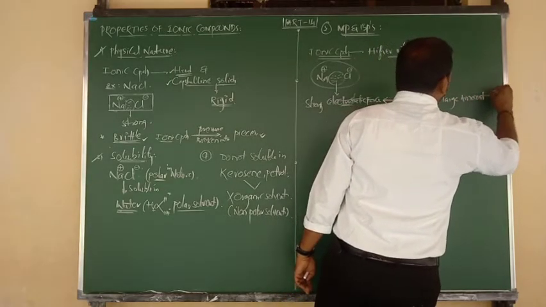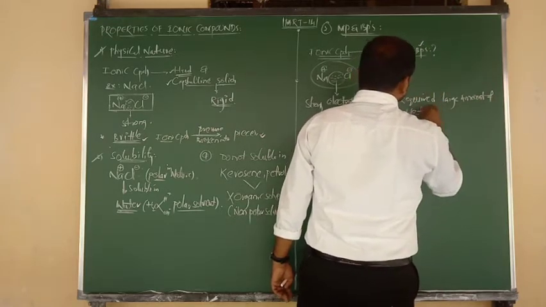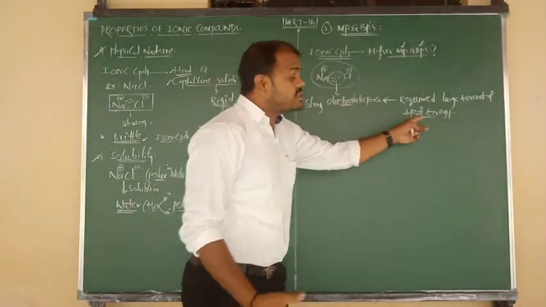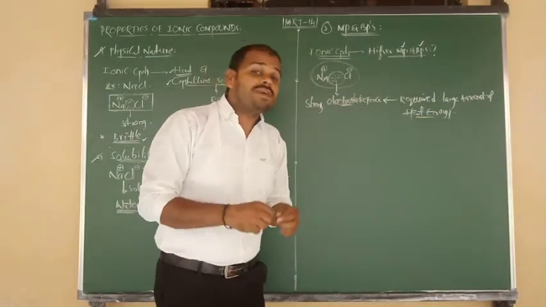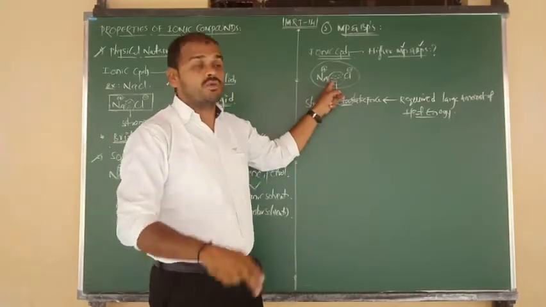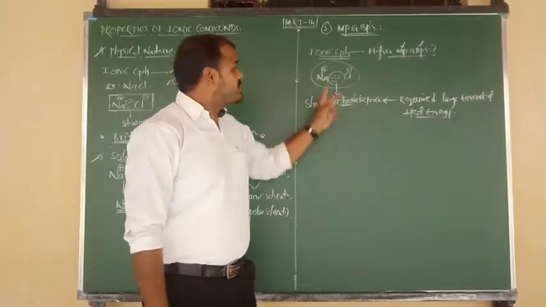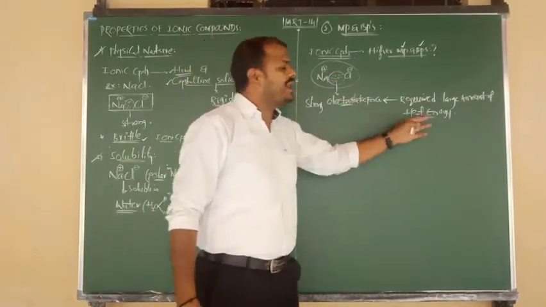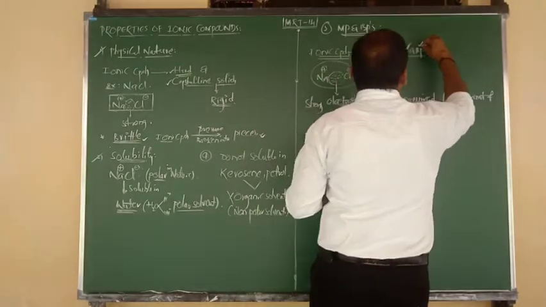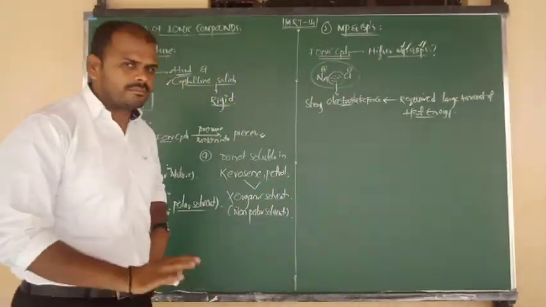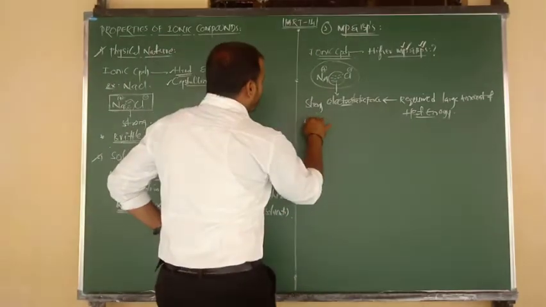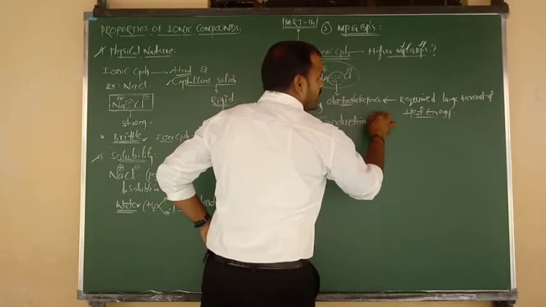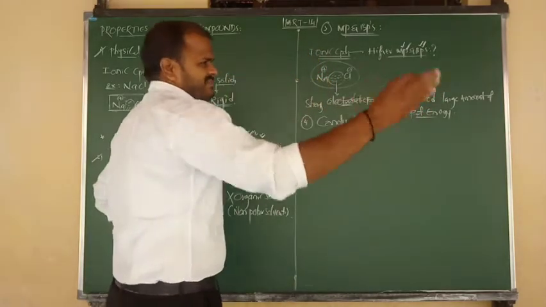So to break this strong force we require a higher amount of heat energy. That means they have higher melting points and boiling points. That's the story. Next property I want to discuss is the conduction of electricity.